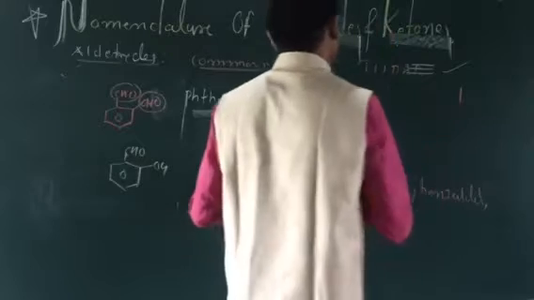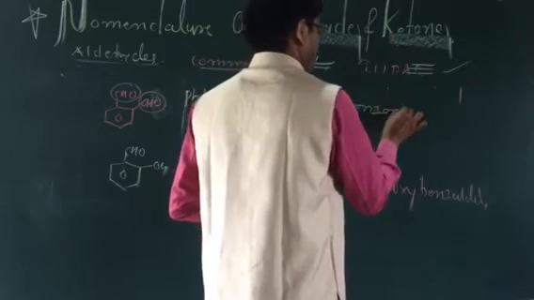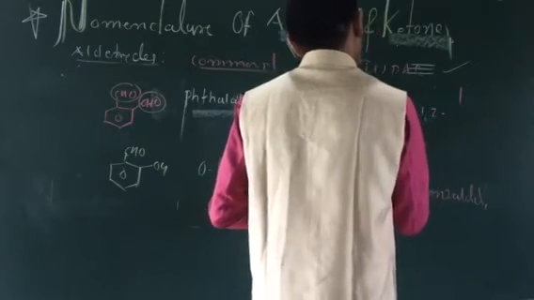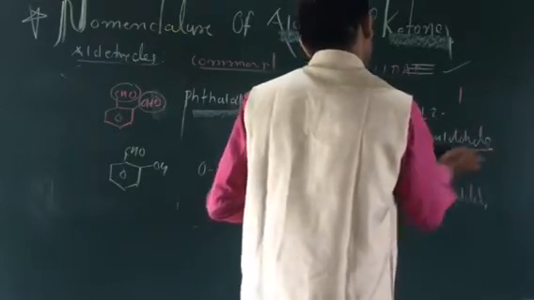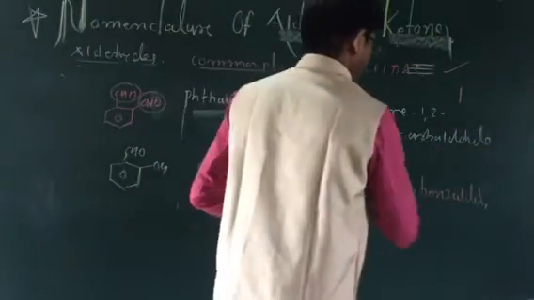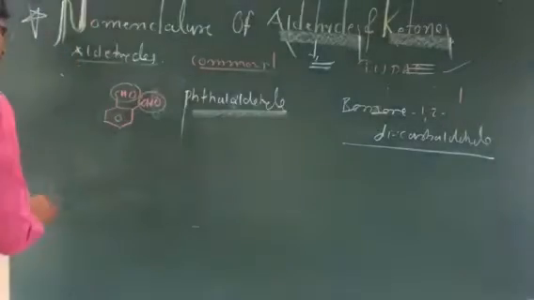It is nothing but benzene. What is the common IUPAC name? This is benzene-1,2-dicarbaldehyde. What is the name of this? Benzene-1,2-dicarbaldehyde. So next example we will take, another type of example.